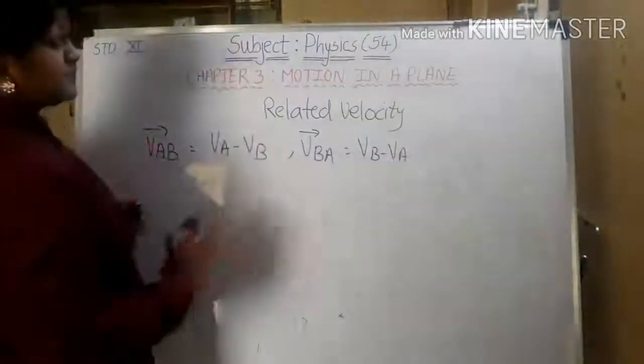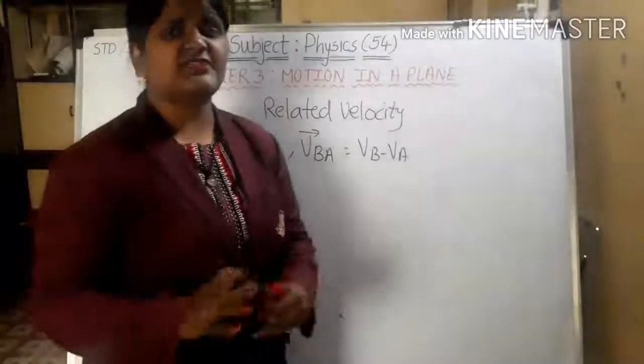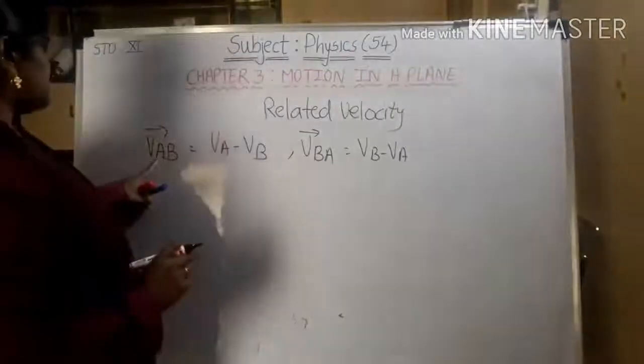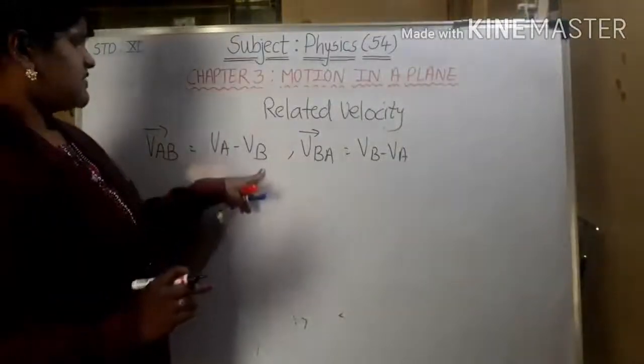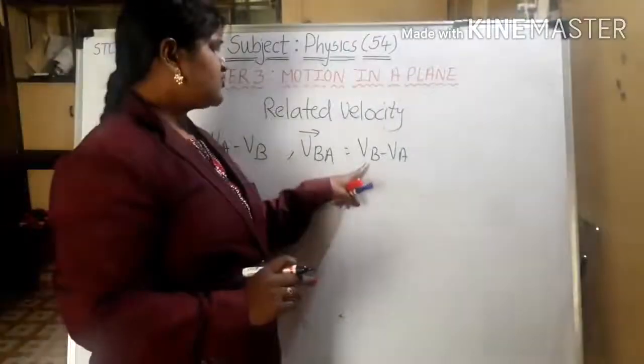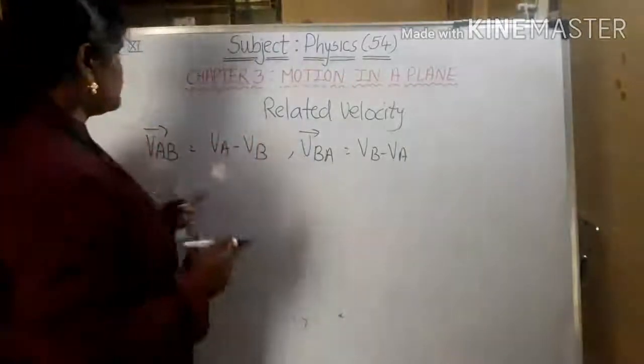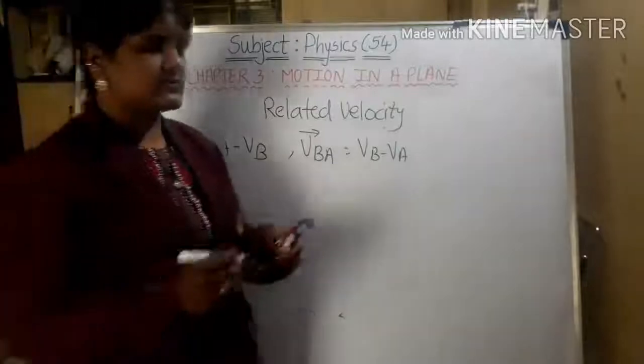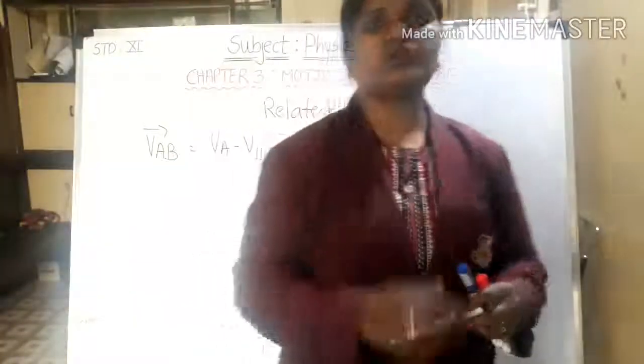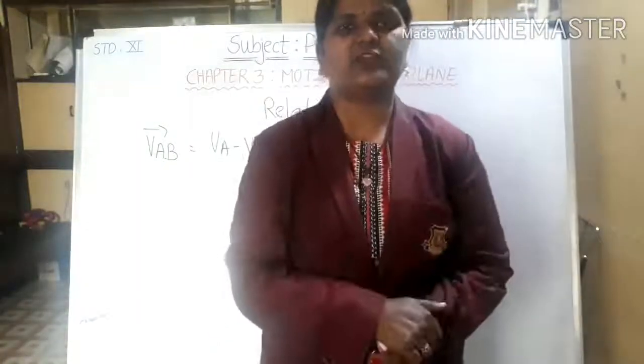It is very simple to understand, very easy to remember. If I am saying AB, it should be VA minus VB. If I am saying BA, it should be VB minus VA. What exactly do you come to know by looking at both the equations? You come to know that the magnitude will be the same, but the direction will be different.